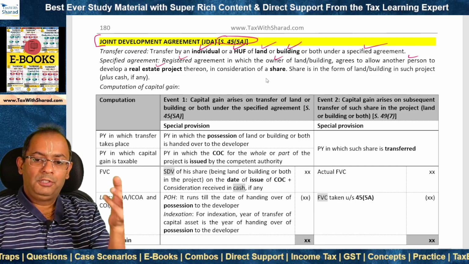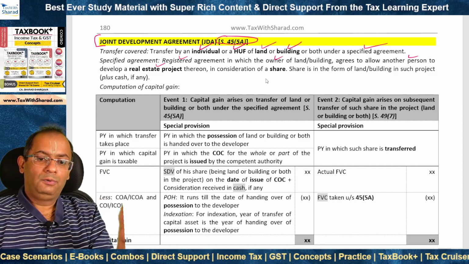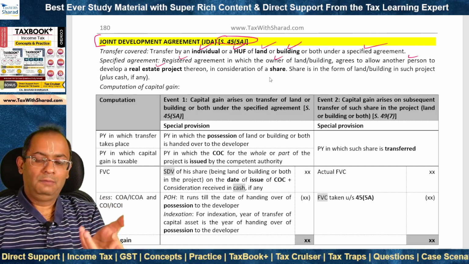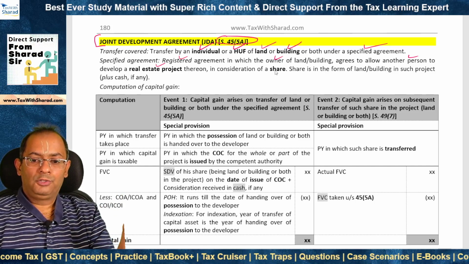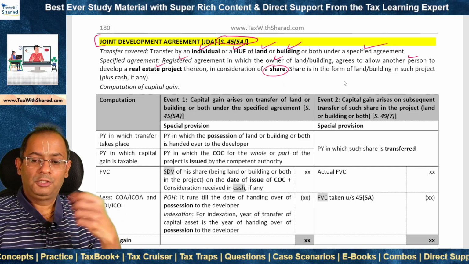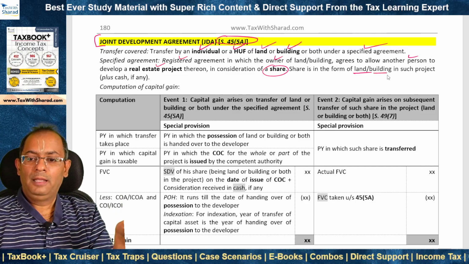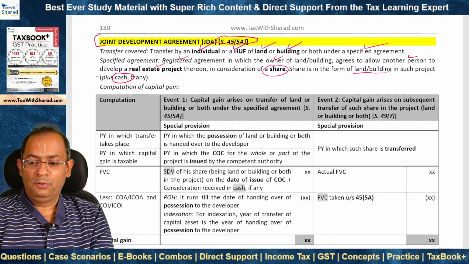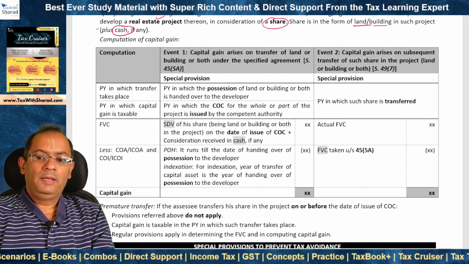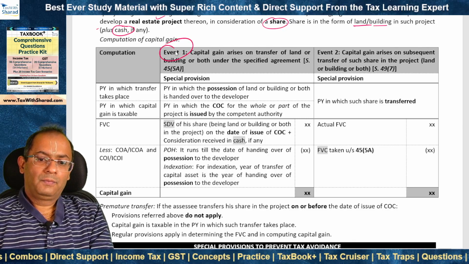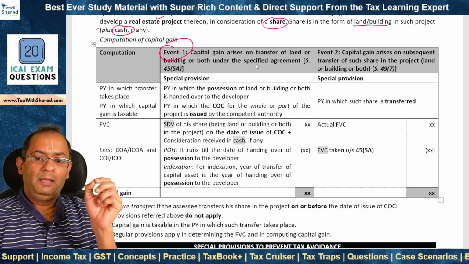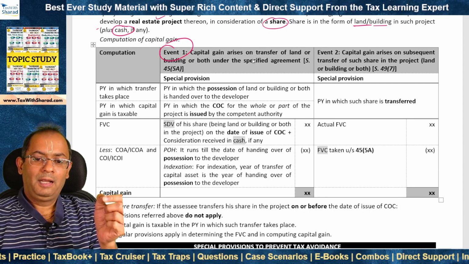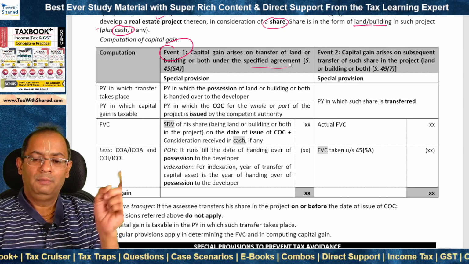So the owner, individual or HUF, allows the real estate developer to develop a real estate project on his land or building in consideration, which is what? In turn, the individual or HUF would get a share in the project, and the share would be in the form of what? Land, building in such project, or maybe cash as well. In such case, how do we compute capital gain? So two events will occur. The first event will be where the individual or HUF or the SSE transfers the land or building or both under the specified agreement to the real estate developer.